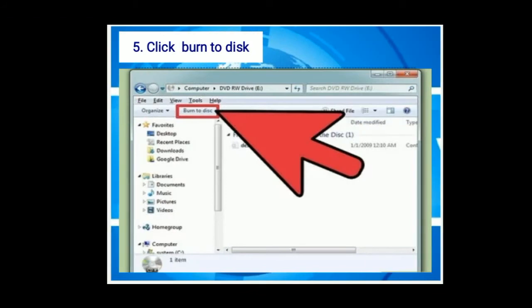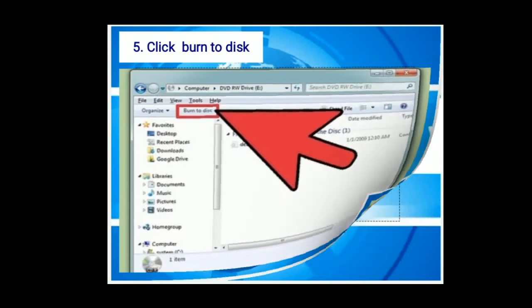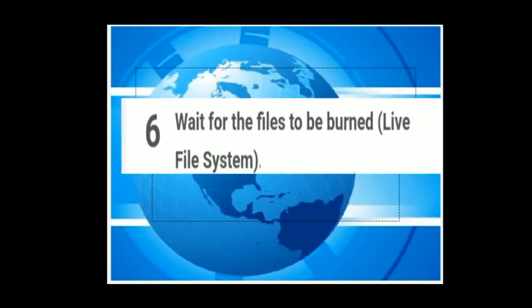Step 5, click Burn to disc. It means here you click Burn to disc. The red arrow shows Burn to disc here. When you click Burn to disc, your disc is processed, and after some time, you wait.